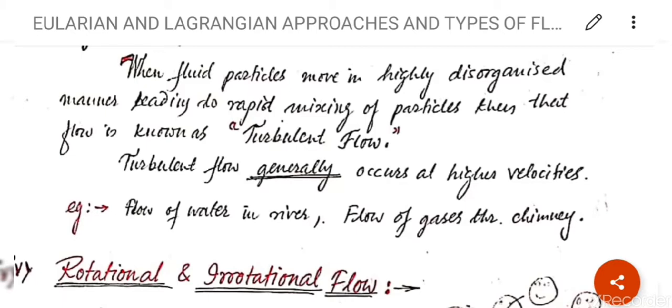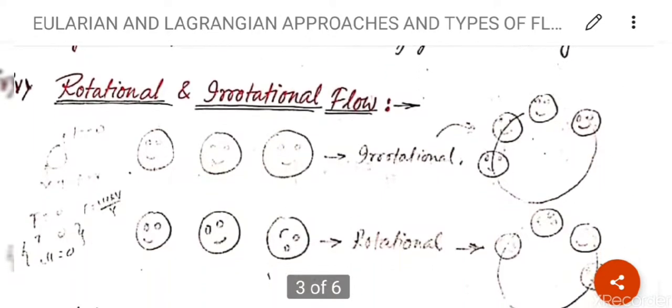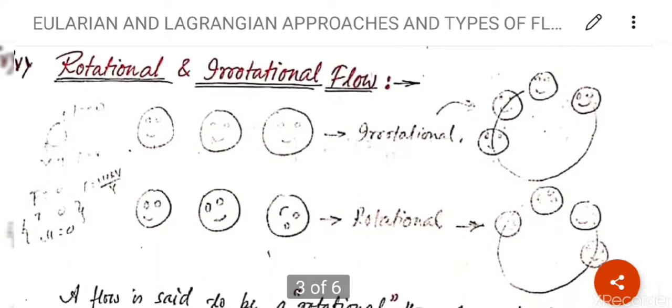Now the fourth type of flow is rotational and irrotational flow. Are you able to understand? Rotational and another one is irrotational. Rotational means there will be a rotation in the flow. See the smileys I have drawn here.